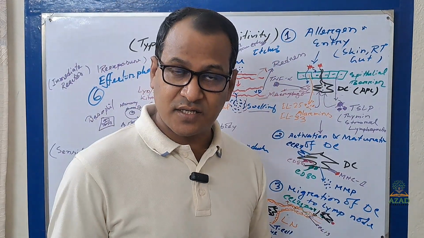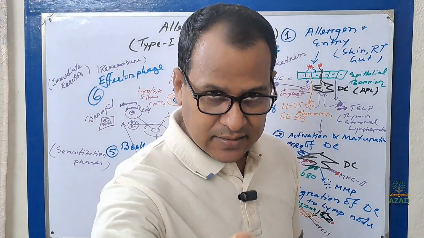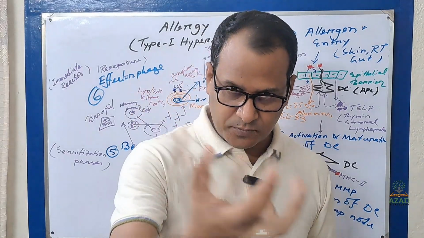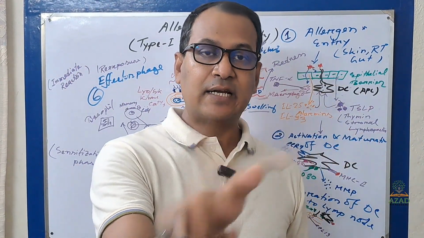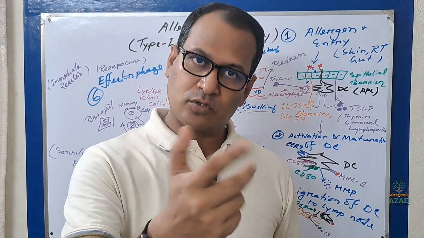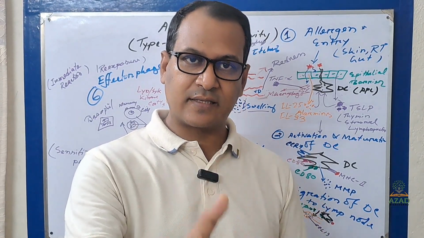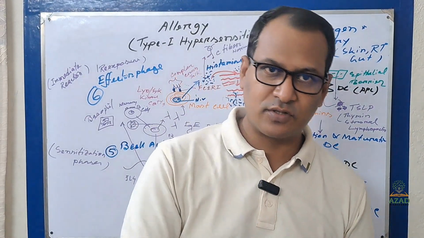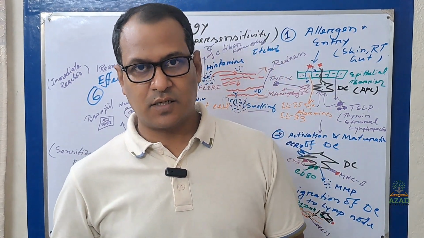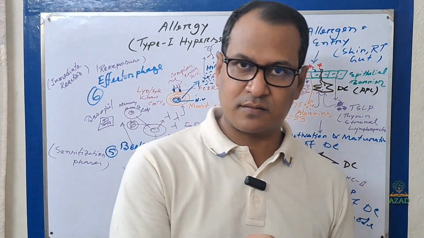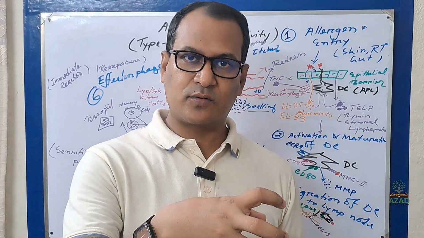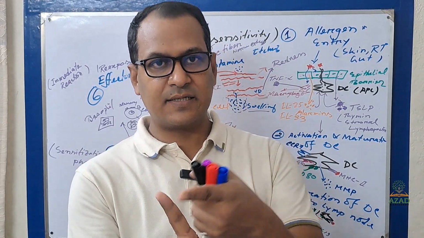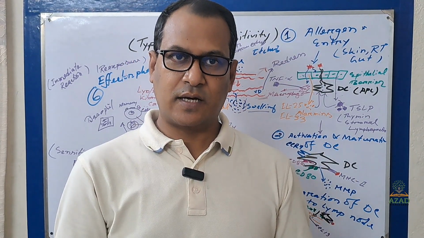So what does allergen mean? Allergen means any substance, basically protein in nature, which can cause allergy. It is also an antigen, but not like the pathogenic antigen. Pathogenic antigen has some pattern recognition molecule or pattern recognition receptor, and that makes the distinction between allergen and pathogenic antigen.